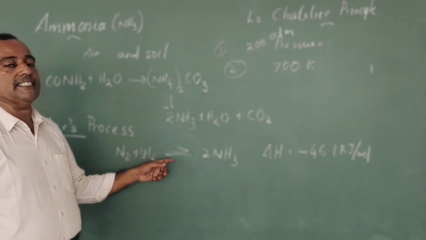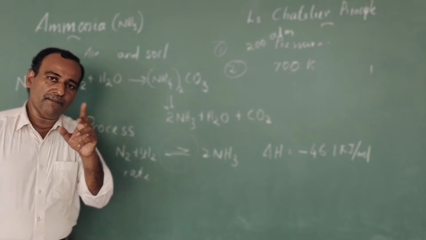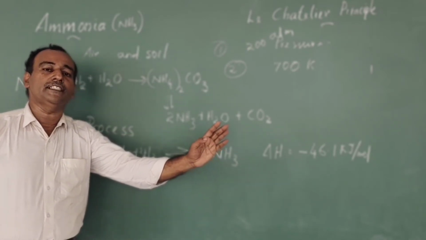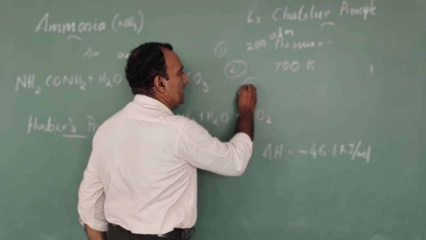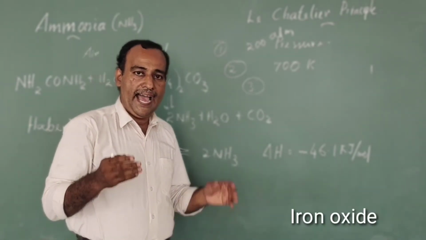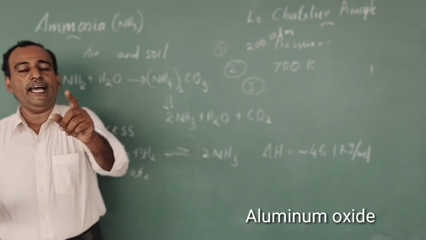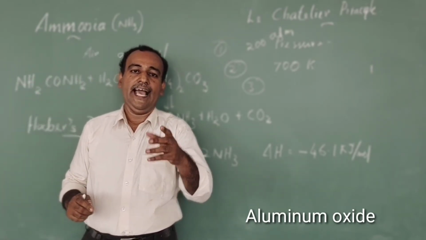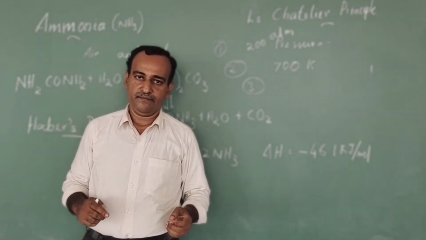The third condition is the catalyst. The presence of a catalyst favors the forward reaction. Therefore, in the Haber process, iron oxide in the presence of aluminum oxide and potassium oxide acts as a catalyst.